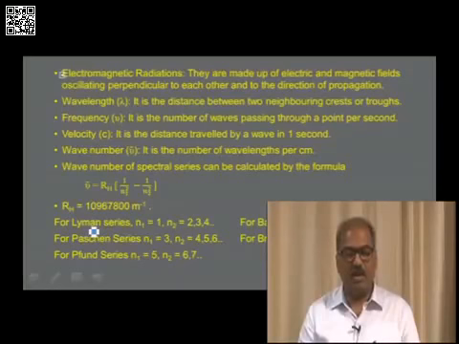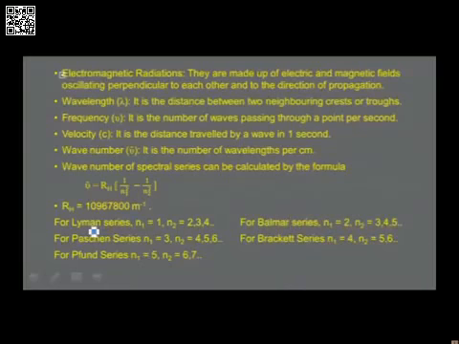Wavelength, indicated by the symbol lambda, is the distance between two neighboring crests or troughs. Frequency, symbol nu, is the number of waves passing through a point per second. Velocity, c, is the distance travelled by a wave in 1 second. Wave number, indicated by the symbol nu bar, is the number of wavelengths per centimeter.